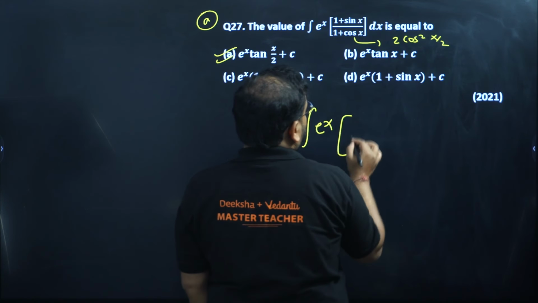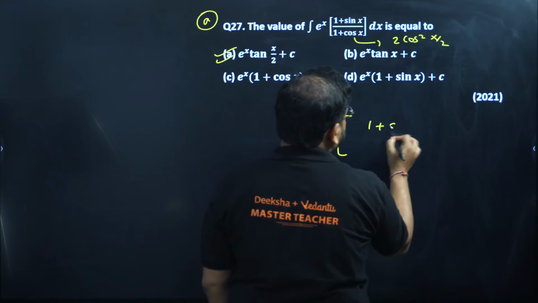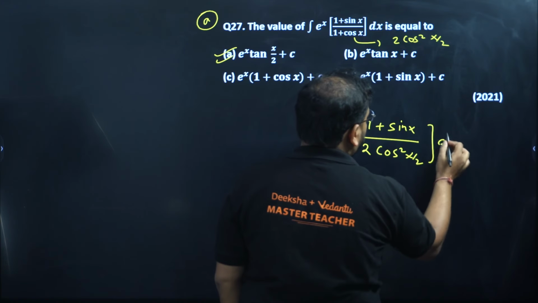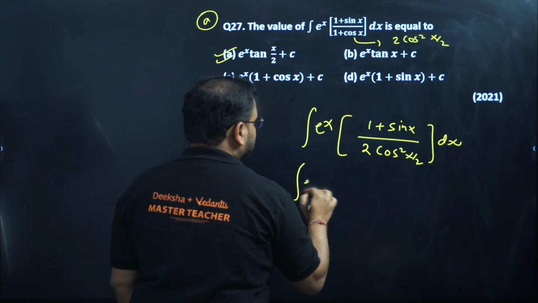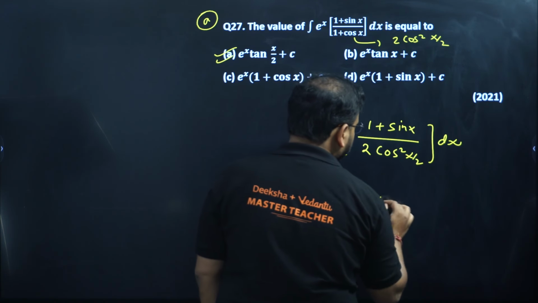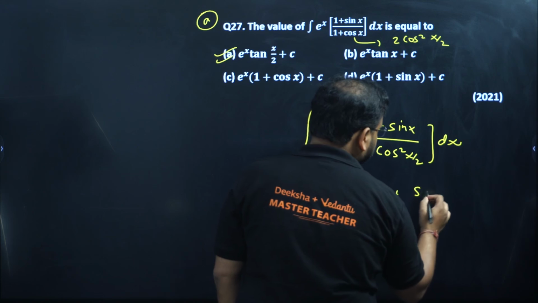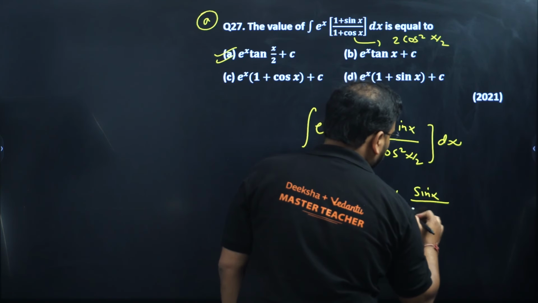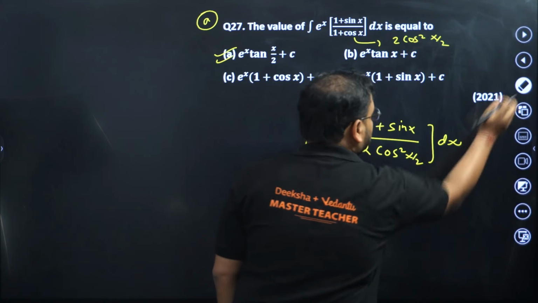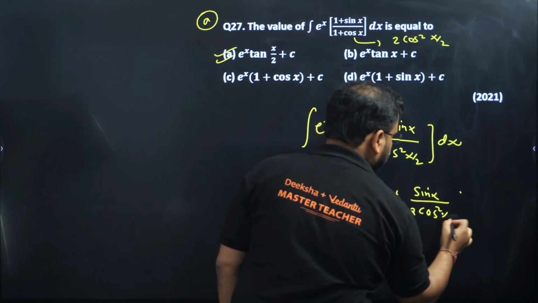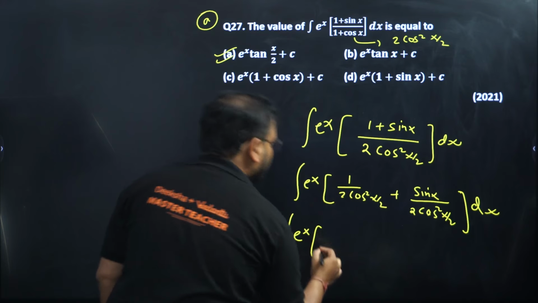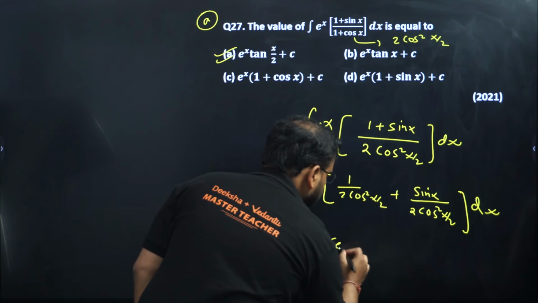E power x, write 1 plus sin x as it is in the first step and divide by 2 cos square x by 2, dx. Half angle formula, nothing different. Here separate the two terms: 1 upon 2 cos square x by 2 plus sin x upon 2 cos square x by 2, and of course we have dx. Now this last step: 1 by 2 will remain as it is, 1 by 2. 1 by cos square will be sec square x by 2.